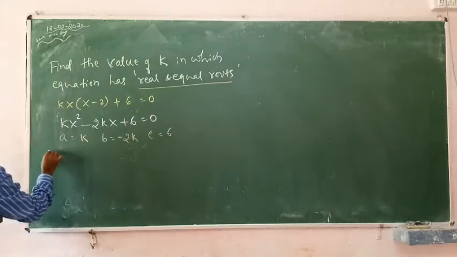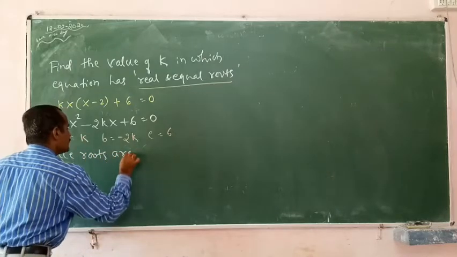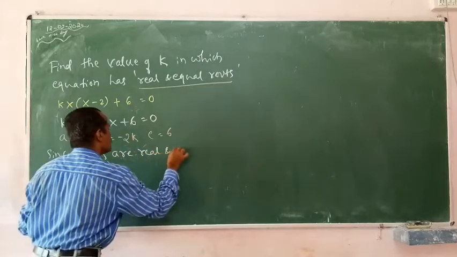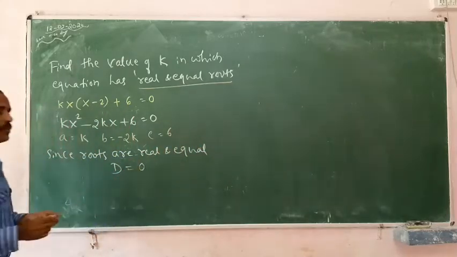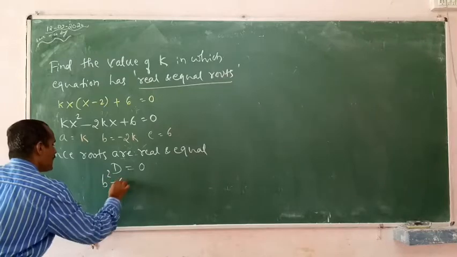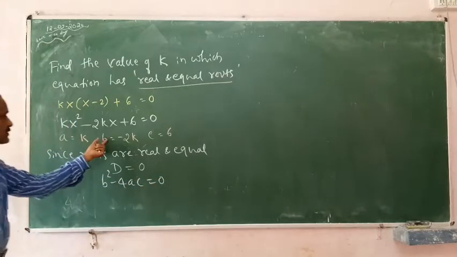Okay, I can write since roots are real and equal, D is equal to 0. What is it? b square minus 4ac is equal to 0. Come on, b square.